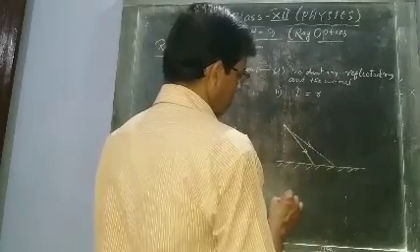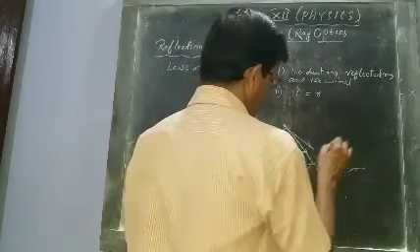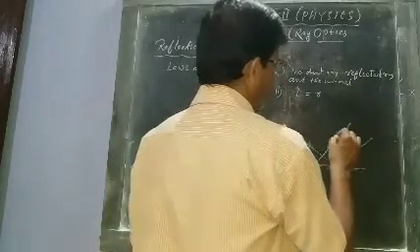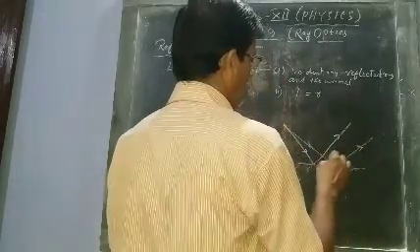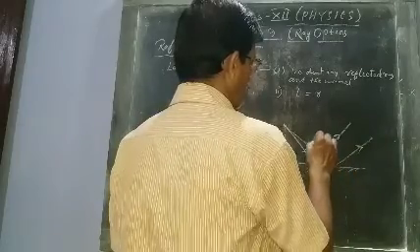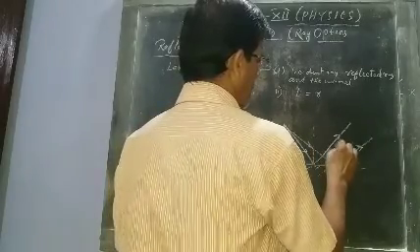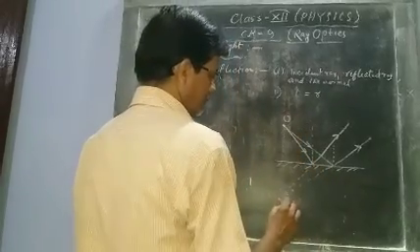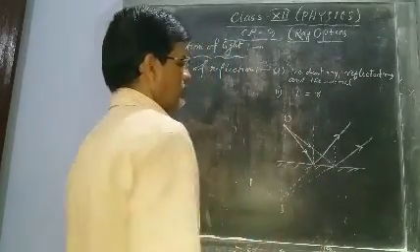After reflection it seems to be coming from this. This is the mirror.